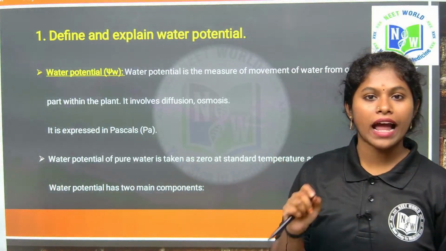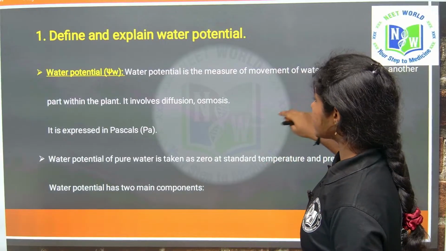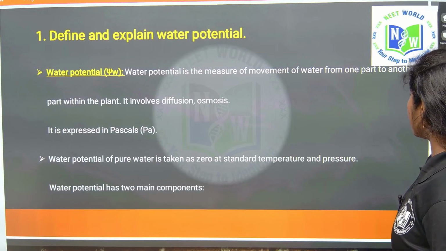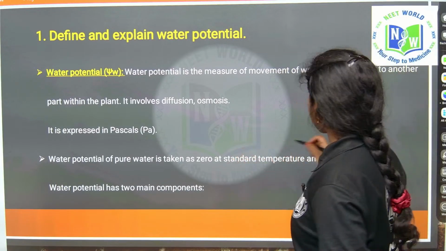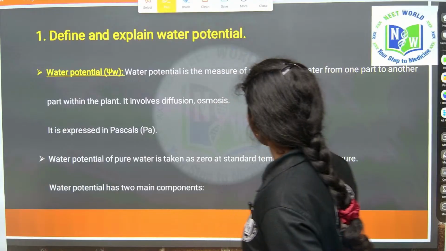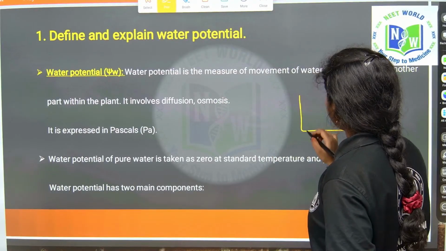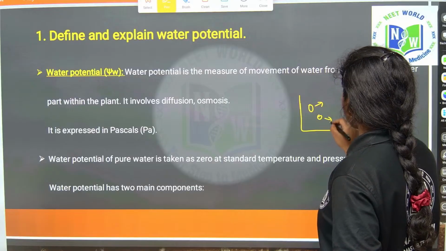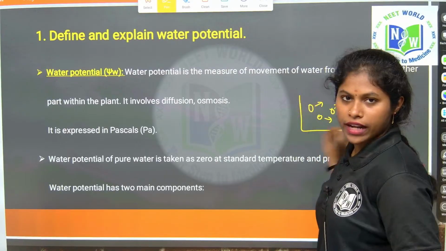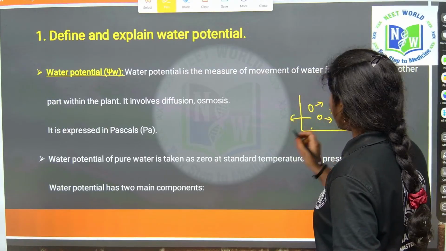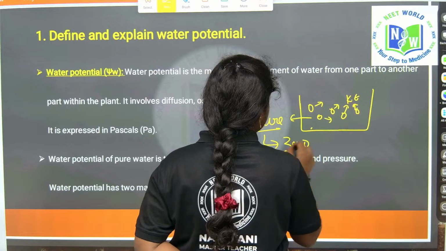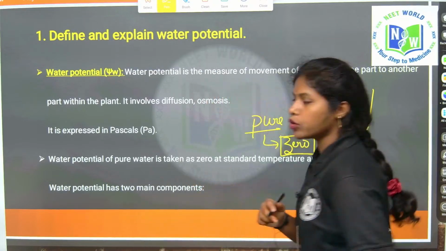So pure water has 0, right. It is expressed in pascals. When pure water is taken at standard temperature and pressure, it is taken as 0. See, I will let you remember quickly, then we will do the next question. So this is the water. These are the water molecules. They have some energy, that energy is kinetic energy. They are freely moving, right. That is why in pure water it will be 0. At standard temperature and pressure, pure water is taken as 0.